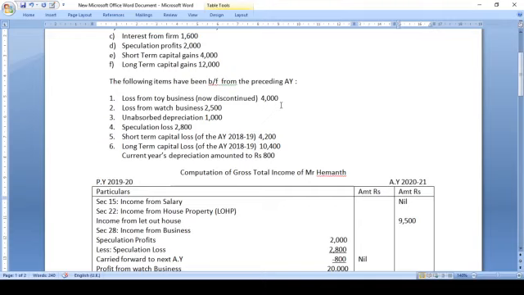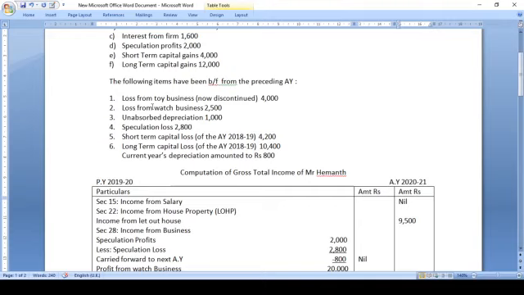The business may be discontinued or continued, students. It can be claimed as deduction, but here remember, loss from toy business is not current year's loss. It is brought forward business loss. The brought forward regular business loss can be set off against regular business income or against speculation income. If it is brought forward or carried forward business loss, it can be set off against income from business or speculation profits, but it cannot be set off against any other heads of income. The reason is simple, it is brought forward or carried forward business loss.